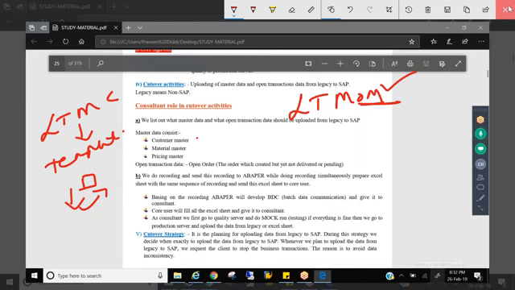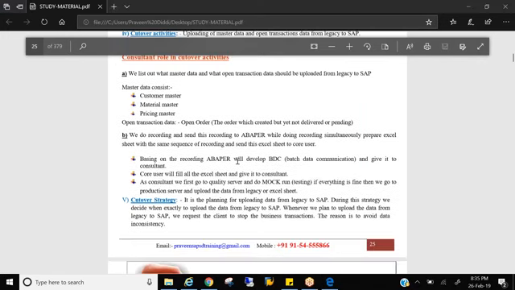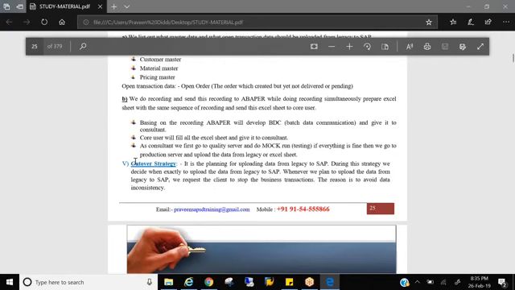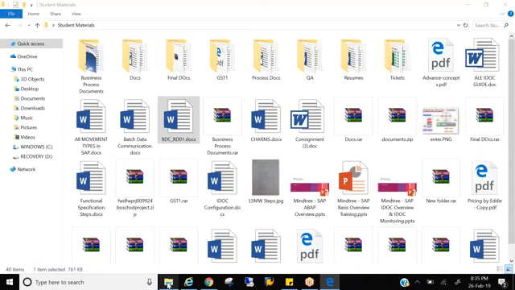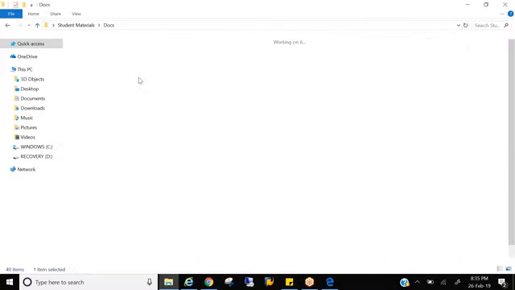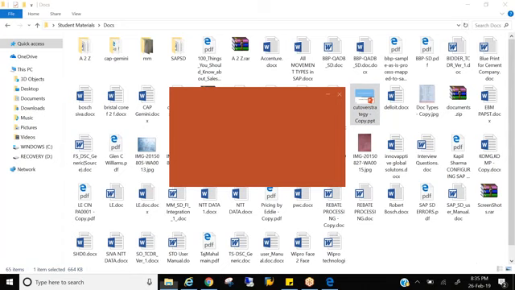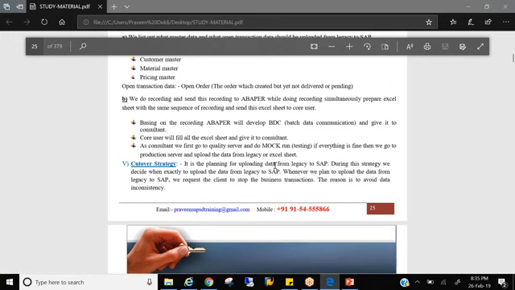But coming back to ECC, we use LSMW and BDC. With their help, we upload the data. So for that, we draw a cutover strategy. What is a cutover strategy? Cutover strategy outlines the smooth uploading of data onto the server. So a lot of strategy should be drawn. That means you should internally communicate to all your employees that there is some transition going on in our business. Everyone cooperate, and we should switch off the legacy systems.